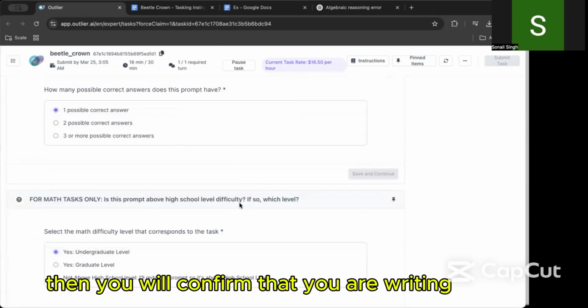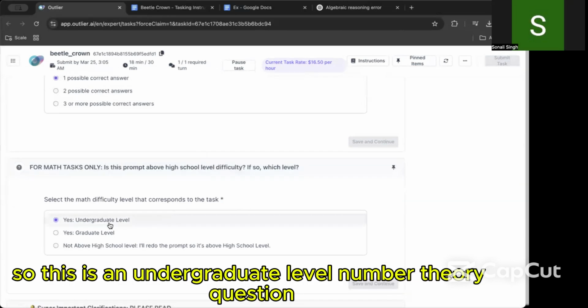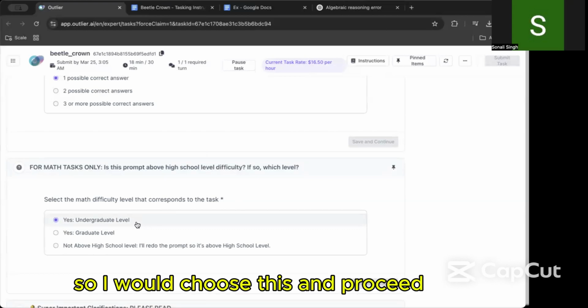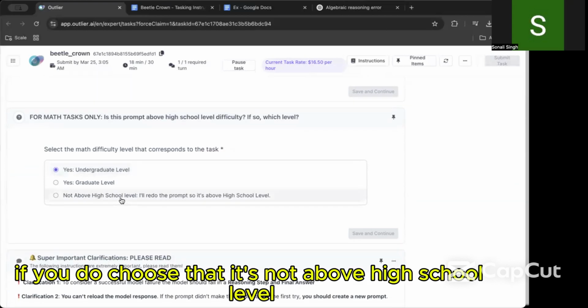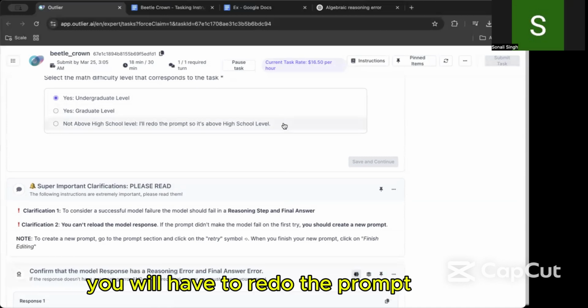Then you will confirm that you are writing at an undergraduate or graduate level. So this is an undergraduate level number theory question. So I would choose this and proceed. If you do choose that it's not above high school level, there will be a linter that will come up and you will not be able to continue. You will have to redo the prompt.